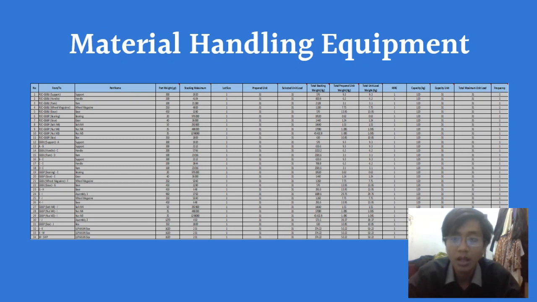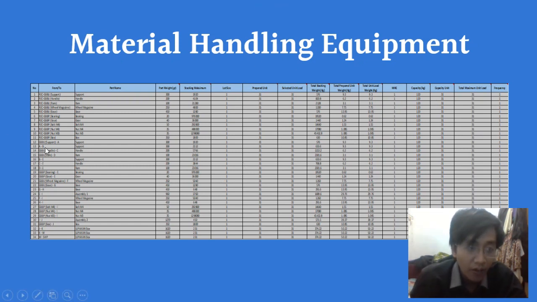On this table we can see how many trips the material handling equipment makes between one facility and another. As you can see here, from facility A to B it's only one frequency, and the total maximum unit load is 31. It's the chosen unit load. The capacity of the MHE is 120 kilograms.